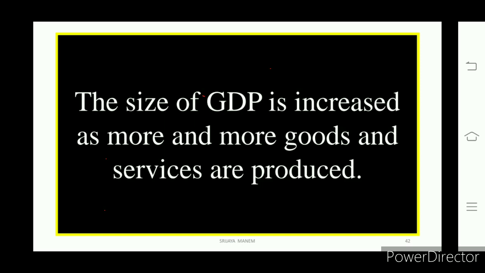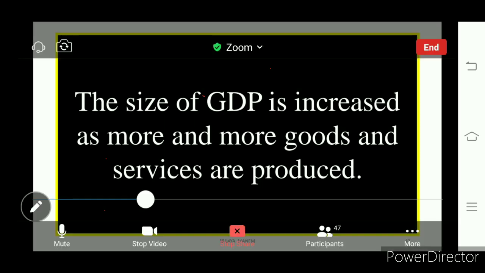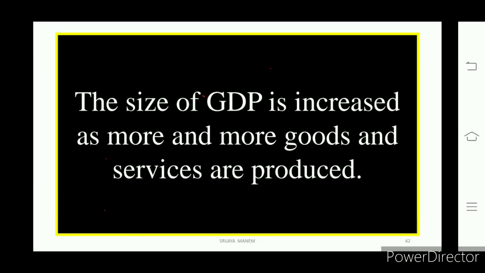When the goods and services are produced more and more, then the GDP also increases, right? So we have to know what is the contribution to the increase in GDP out of the three sectors. The size of the GDP increases when more and more goods and services are produced.